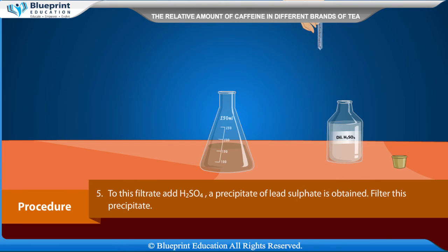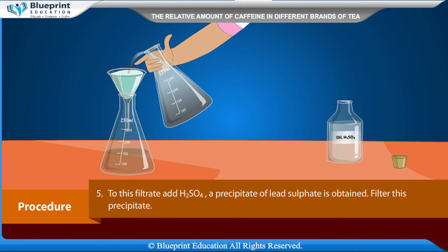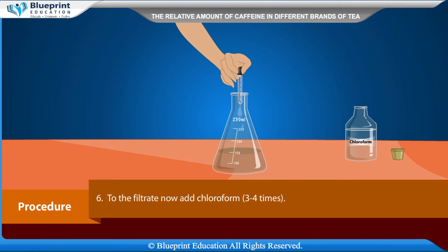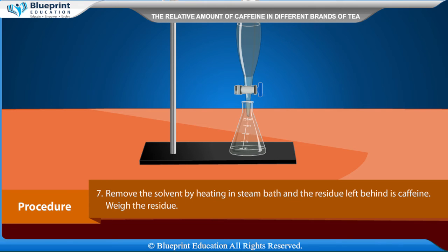To this filtrate, add H2SO4. A precipitate of lead sulfate is obtained. Filter this precipitate. To the filtrate, now add chloroform 3 to 4 times. Remove the solvent by heating in a steam bath, and the residue left behind is caffeine.